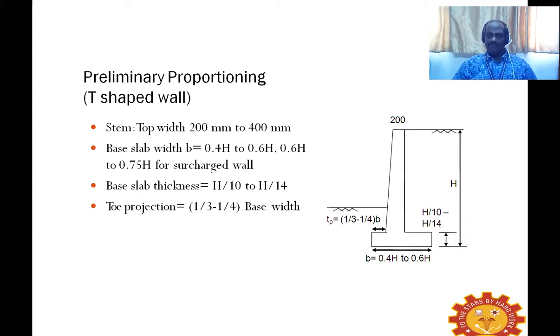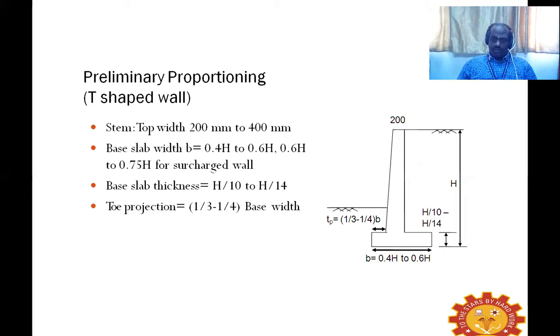The base slab width B can be 0.4h to 0.6h. For a surcharged wall, if you have more soil mass above the backfill, it can be 0.6h to 0.75h, where h is the overall height of the retaining wall. And the base slab thickness can be h by 10 to h by 14.